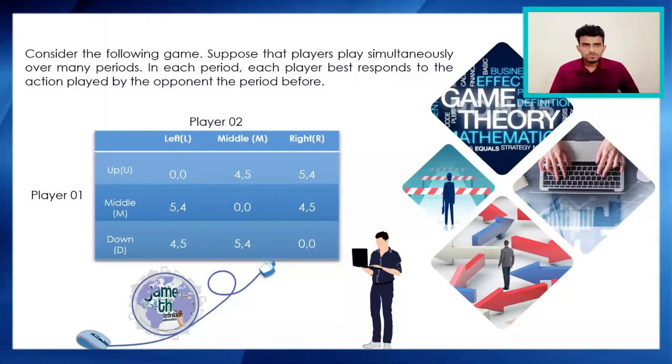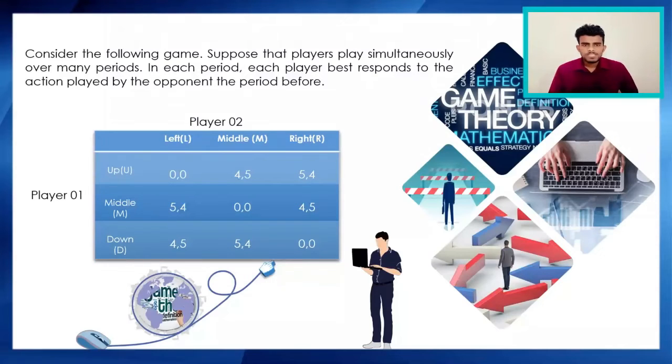In here, player 2 achieved his best probability and at the same time player 1 couldn't achieve his best probability. So player 1 tried to achieve his best probability in the left column. So you can see his best probability is middle left. In here, player 1 achieved his best probability and player 2 couldn't achieve his best probability.